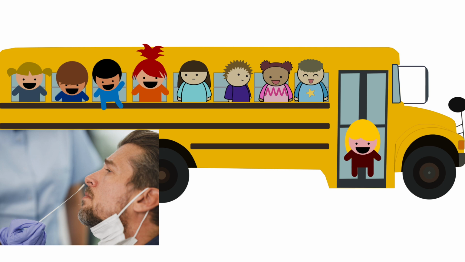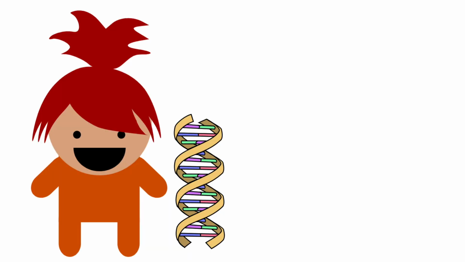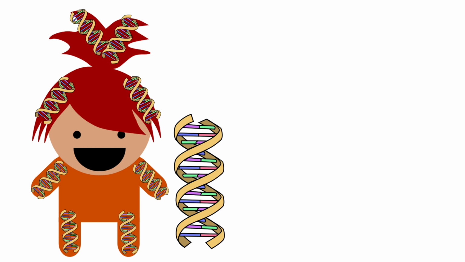Everyone agrees to swab their noses so that you can put their nose swabs through a process called genome sequencing. You might already know that you have a special code called your genome, made of DNA, that is unique to you. DNA is like words, written with the letters A, T, C, and G, and genome sequencing reads the words that make up your genome. It doesn't tell us what the words mean, it just reads the letters.